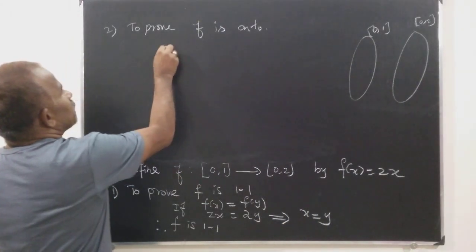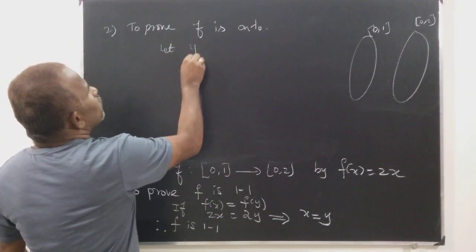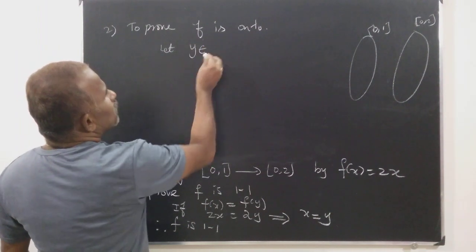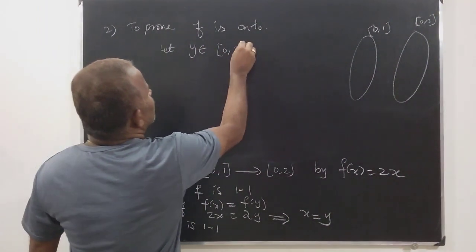So let y belong to the closed interval [0, 2]. So there exists y by 2 belonging to the closed interval [0, 1].